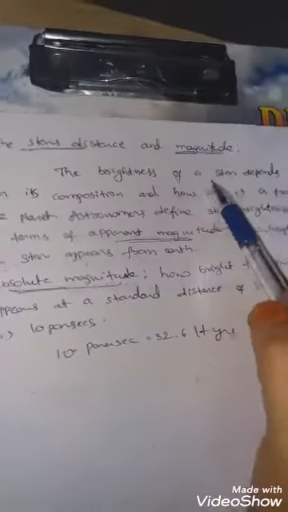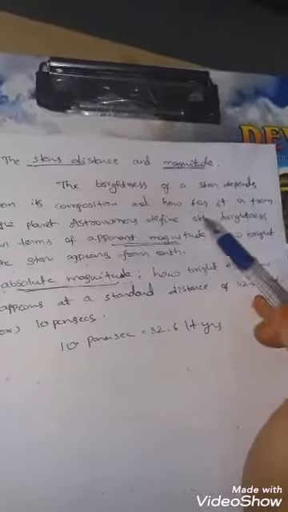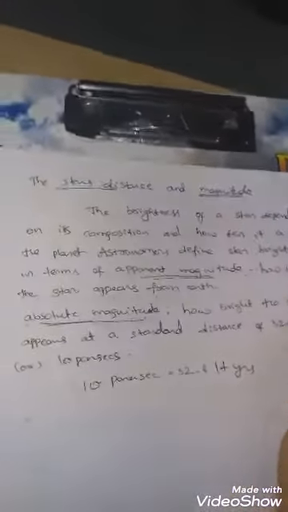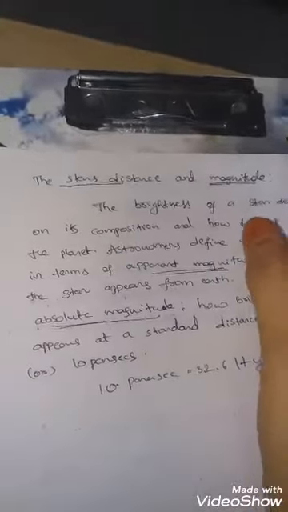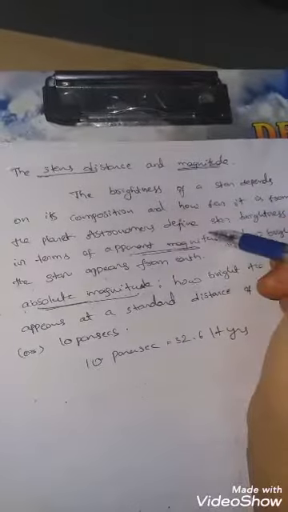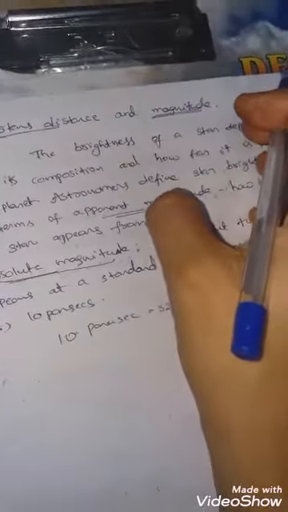The brightness of a star depends upon its composition, that means what gases are present in the star, and how far it is from us.